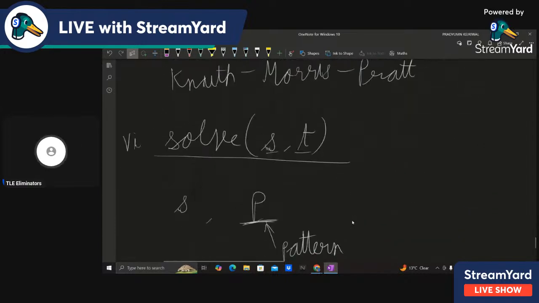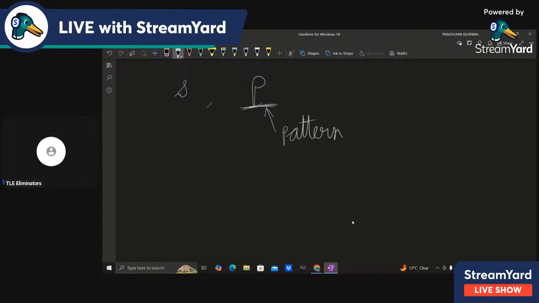But the twist in this question is that P contains some special character also. P contains letters and also a star character.